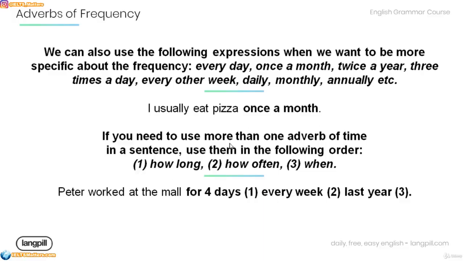Now, if you need to use more than one adverb of time in a sentence, use them in the following order. First, how long? Second, how often? And third, when. Have a look at the example over here. Peter worked at the mall for 4 days every week last year. 4 days? How long? Every week? How often? Last year? When?